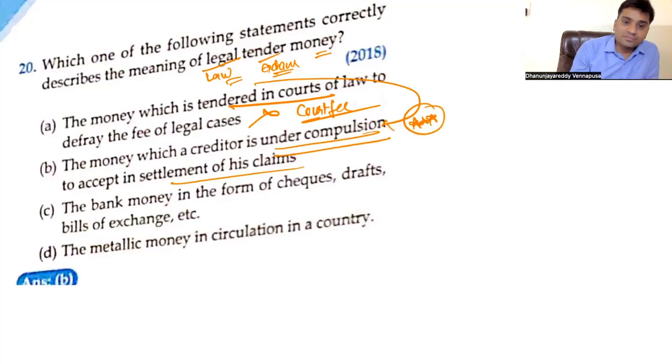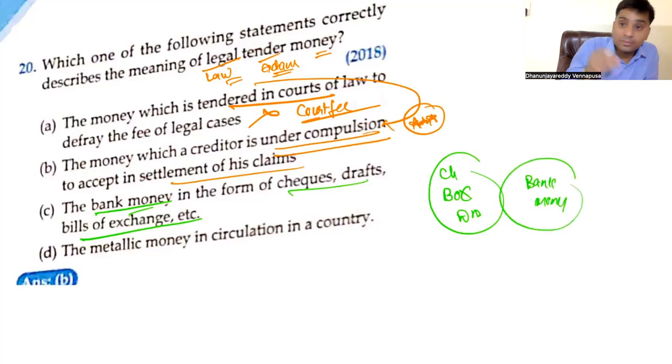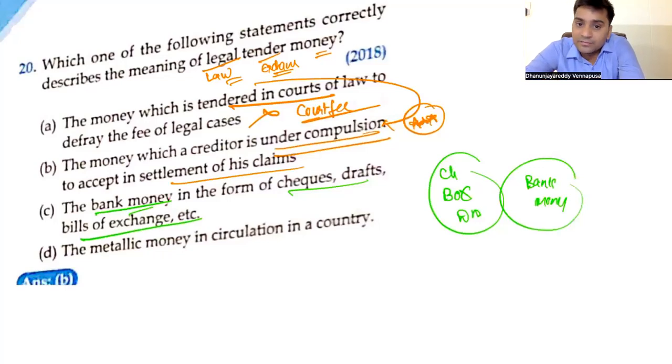The bank money in the form of checks, demand deposits. See, bank money itself is checks, DDs and bills of exchange. This could be a question. Bills of exchange, checks and DDs are what? They are bank money. Remember this. What is bank money? Money which is given by banks, or the form of money that is given by banks. In banks, what will they normally be giving you? Checks will be used for transactions. Bills of exchange can be used for transactions, as well as the so-called drafts, demand drafts. Bank money is one question that they can ask.